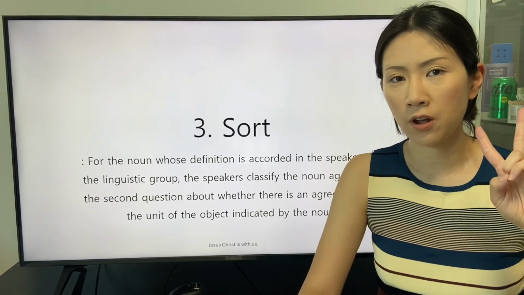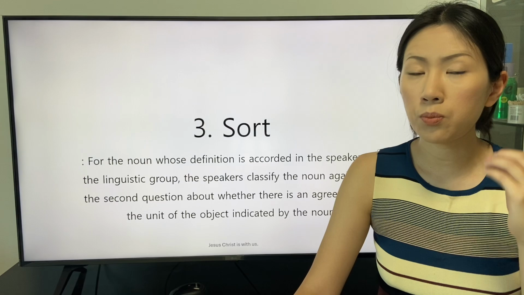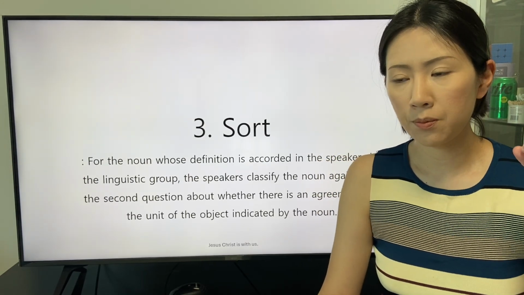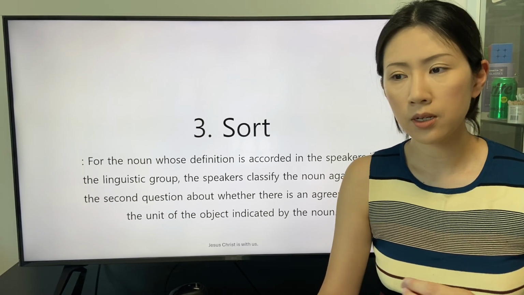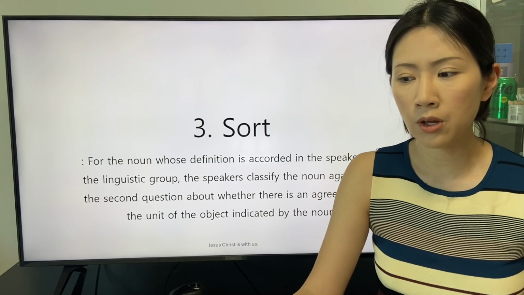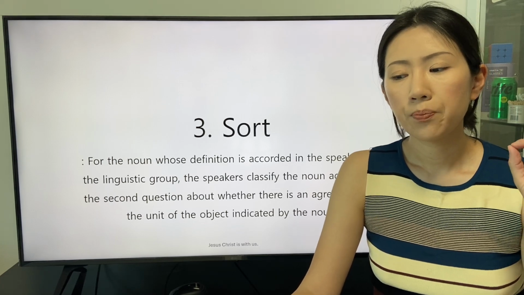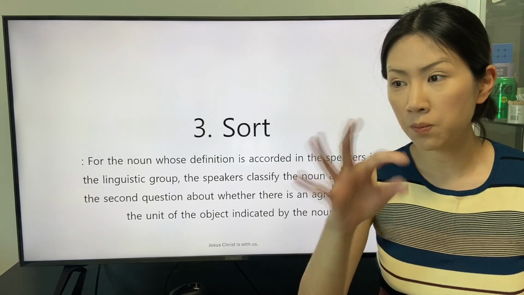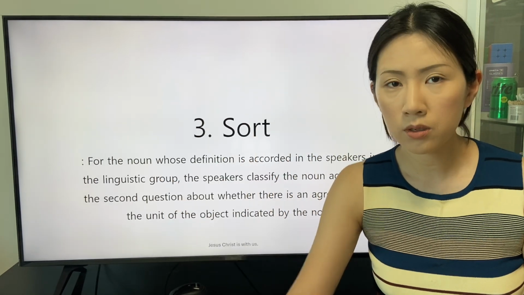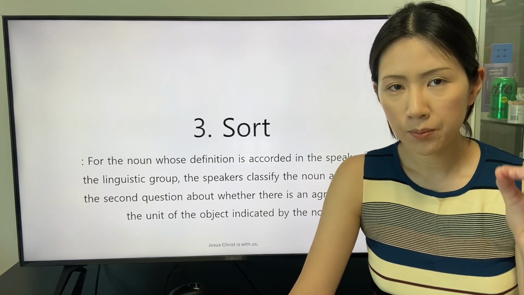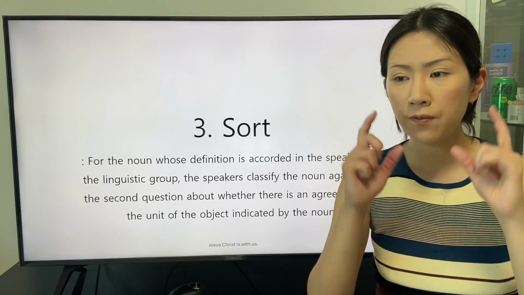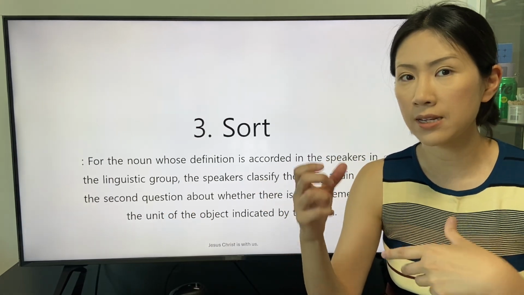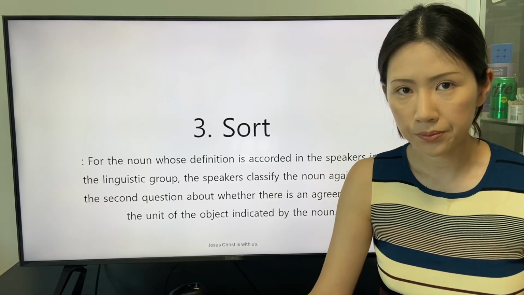The second sort of the noun is a proper noun. The definition of the proper noun is agreed as correct in the linguistic group. The speakers in the linguistic group define the object indicated by a proper noun with an identity. The speakers focus on the various aspects of the object that is an identity indicated by a proper noun.